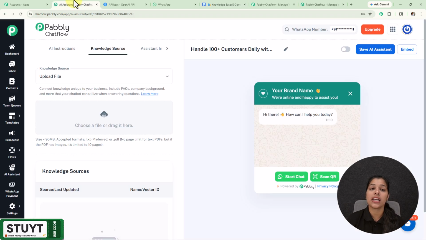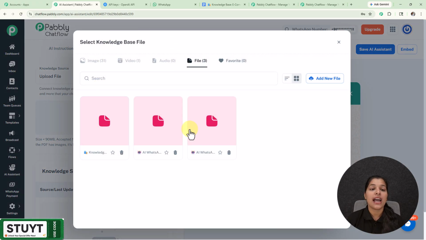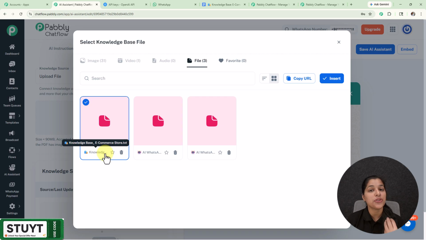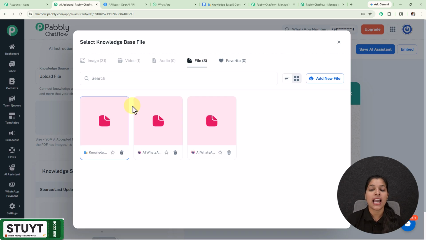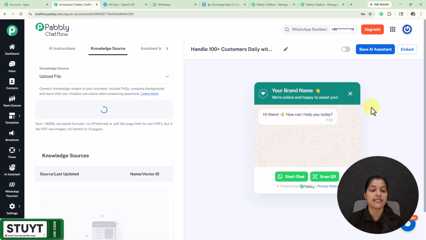But for now I have already downloaded my knowledge base in .txt file format, so I'm just going to upload it. And here I have landed on my media library where you can see this knowledge base for e-commerce store which I'm going to provide to my AI assistant. And if you want to upload a new knowledge base, then you can just click over this add new file, and here I'm going to select it and click over this insert button.